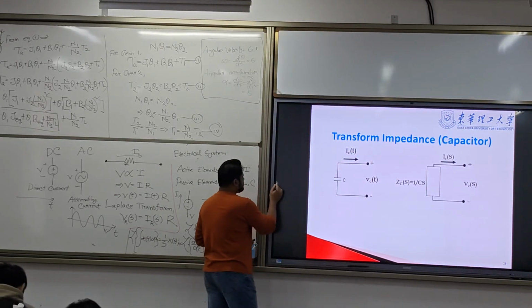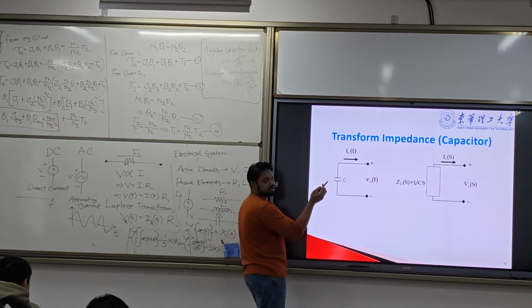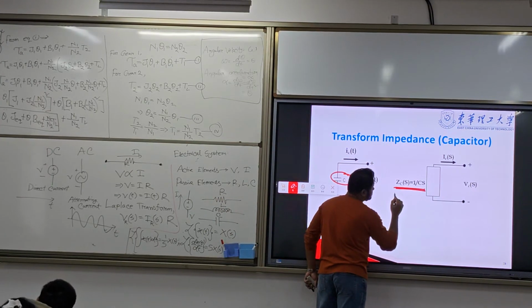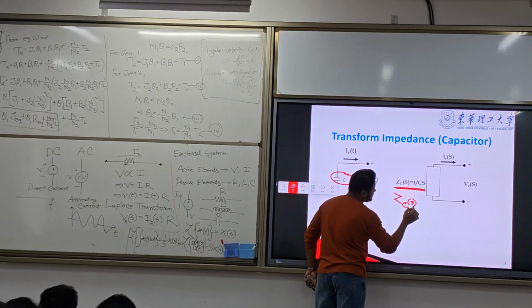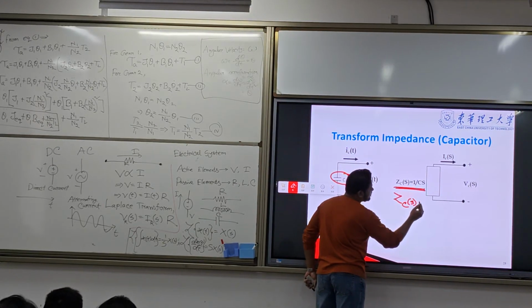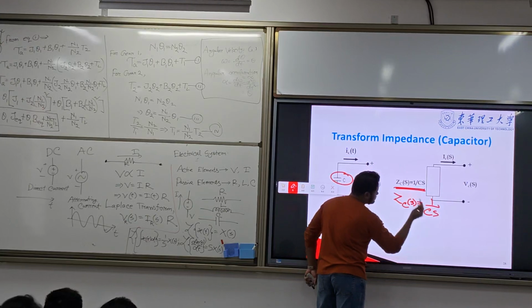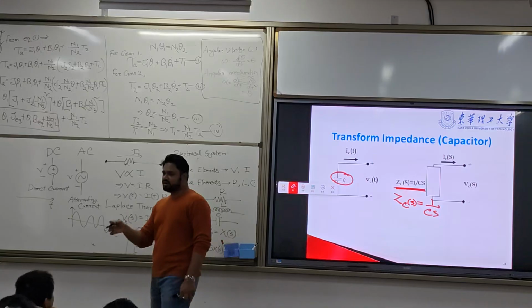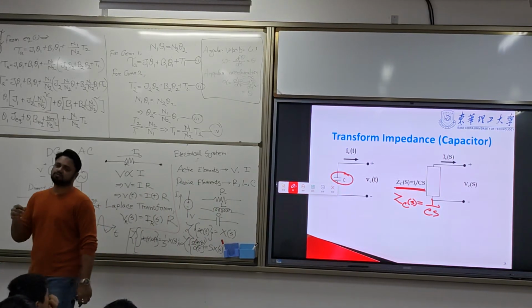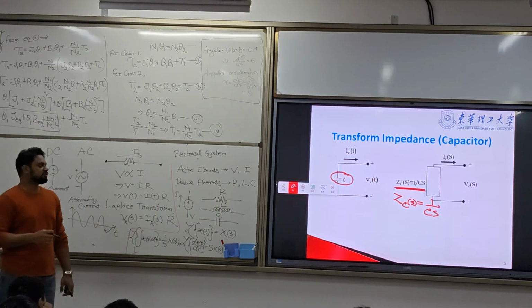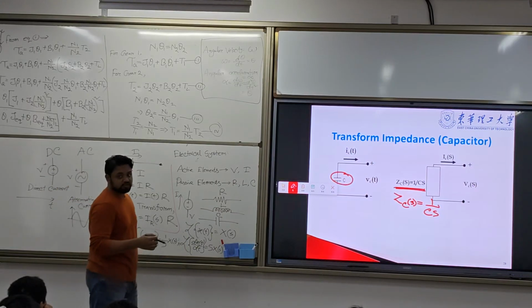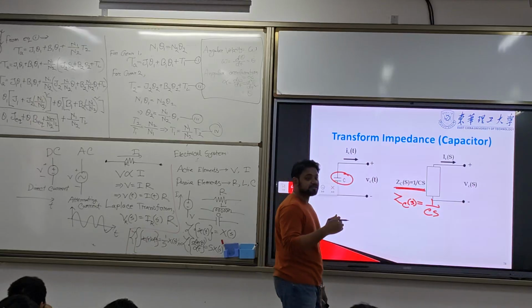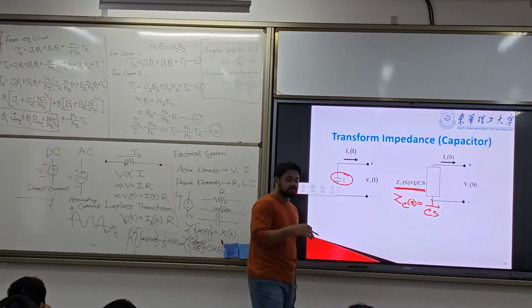For the impedance of a capacitor in an AC circuit, we write 1 by Cs. So for the inductor it is L into S, for the capacitor it is 1 by Cs. These are the impedances in the Laplace domain for the electrical circuit in AC.